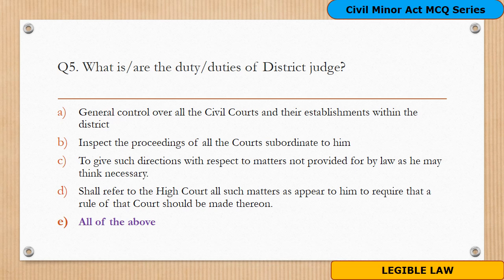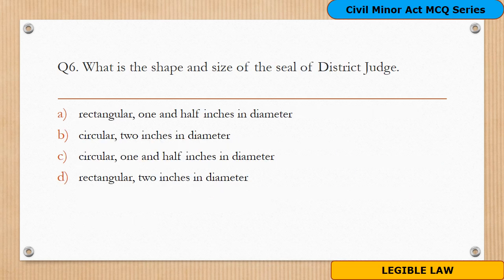Moving to question 6. Question 6. What is the shape and size of the seal of the district judge? And the options are A. Rectangular, 1.5 inches in diameter. B. Circular and 2 inches in diameter. C. Circular and 1/2 inches in diameter. D. Rectangular and 2 inches in diameter. And the answer is option B. Circular, 2 inches in diameter.